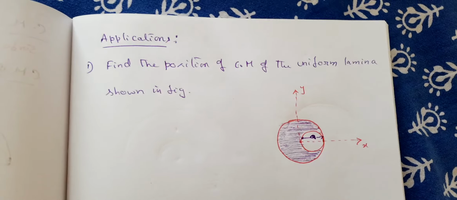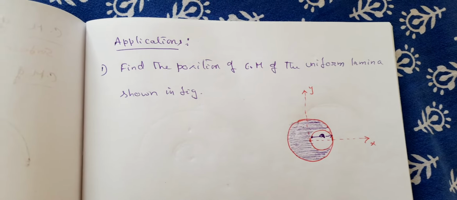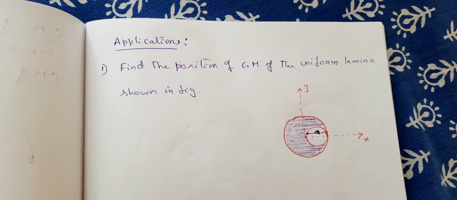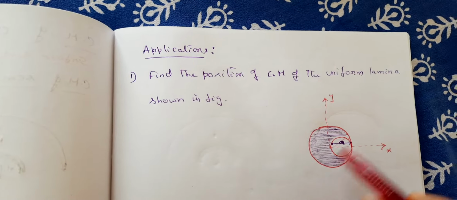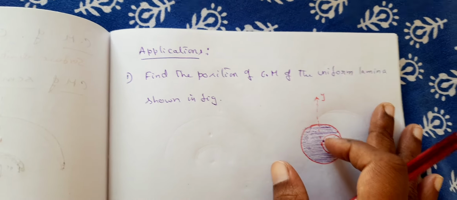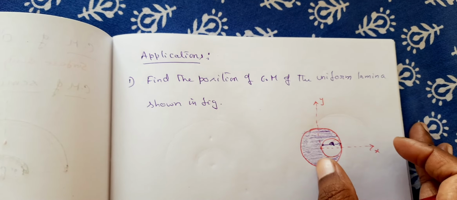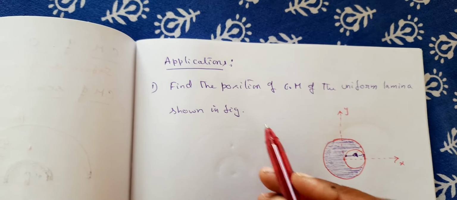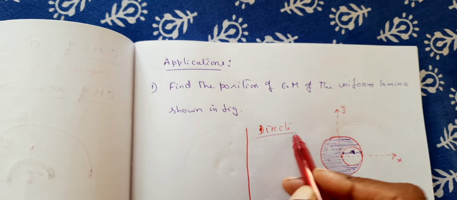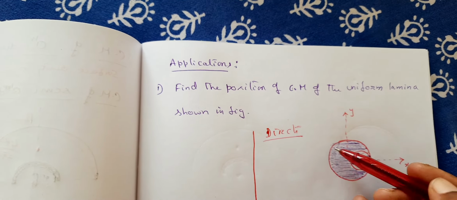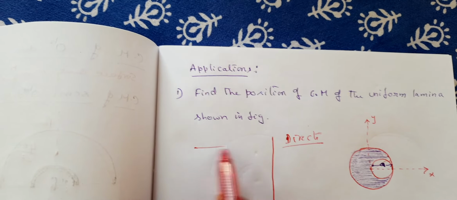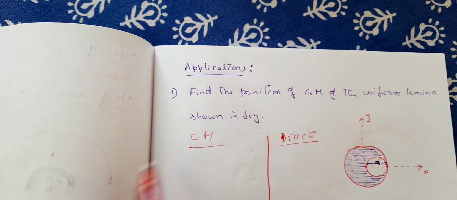Let us see applications of these concepts, right? Now find the position of center of mass of the uniform lamina shown in the figure. So now I will do it from the basic definition of center of mass, and then from there we will see how it is going to change. I am going to show two methods here. One is direct, where you can directly use a kind of formula, like you can substitute even in other problems, and one we will see from the basic definition of center of mass.